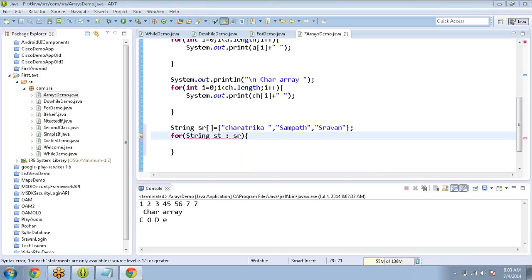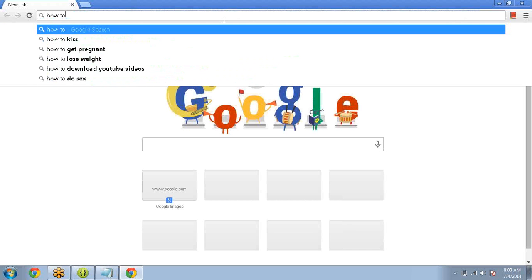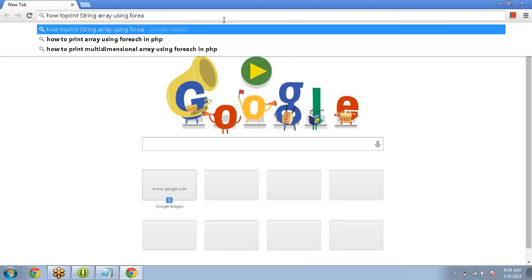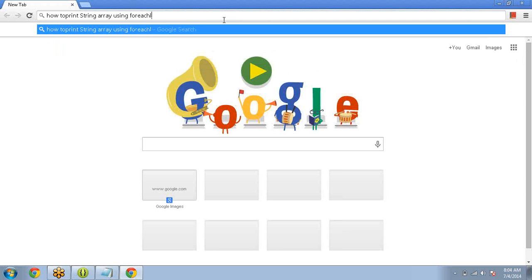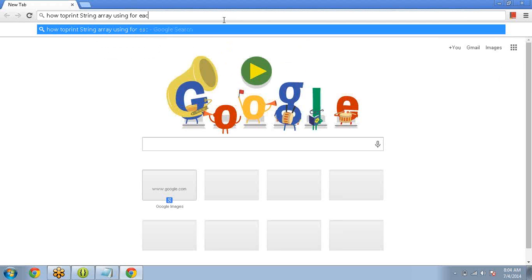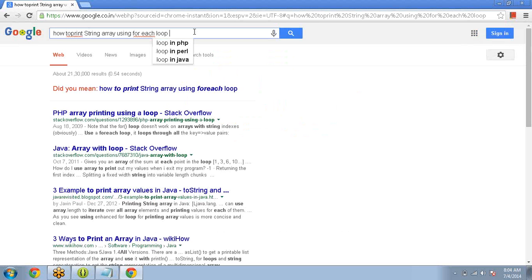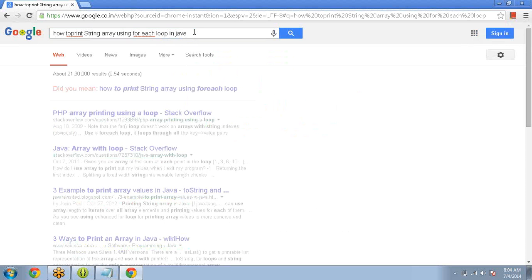See, now I'm checking. Assume I don't know anything. How to print a string array using for loop in Java.